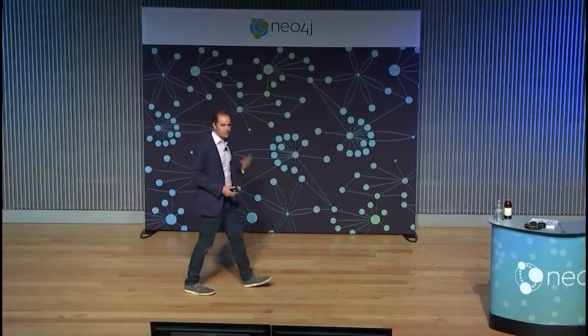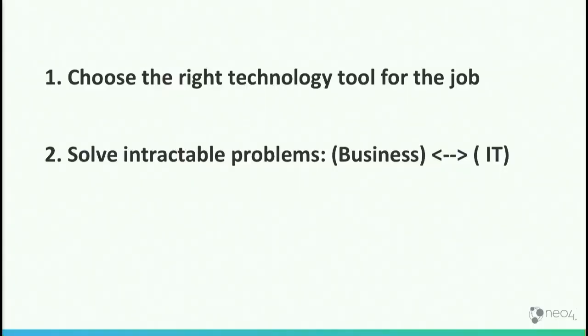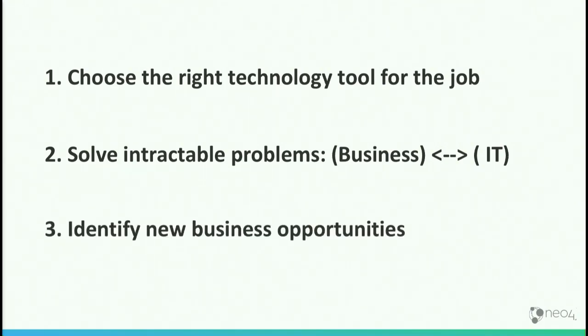And then oftentimes the business is asking IT to solve problems that are intractable using technologies that you might already have in-house. And so how do you use what you've learned here to expand your tool set so that you can start to solve some of these problems that previously might have been considered unsolvable? And then finally, by understanding what's possible, not just how the technology works, but some of the examples, like as Jeff and others have given throughout the day, and as you're discovering, speaking to each other, of things that are done in maybe one industry or one use case can maybe apply to what you're doing.